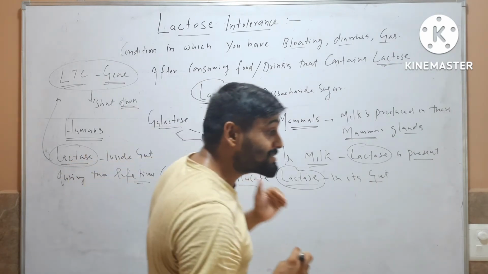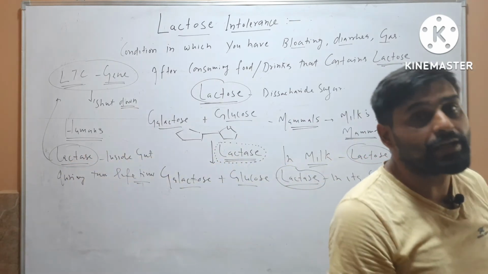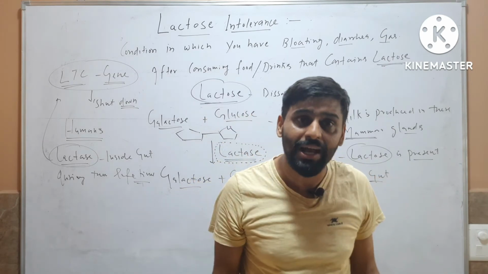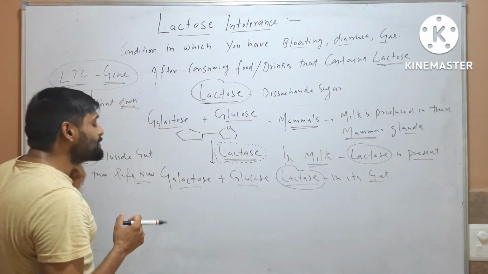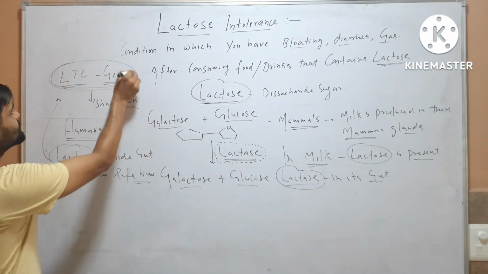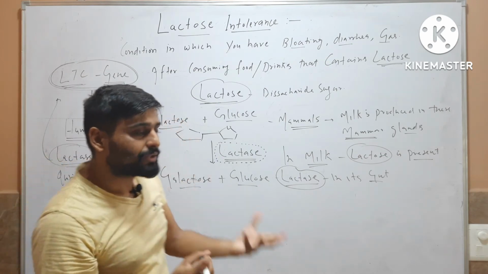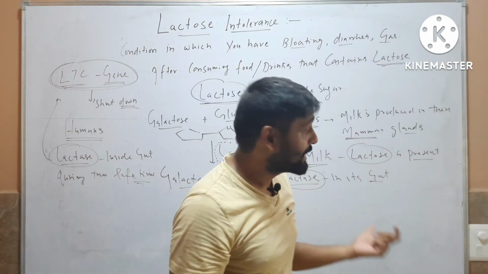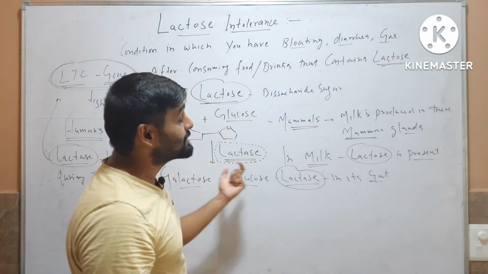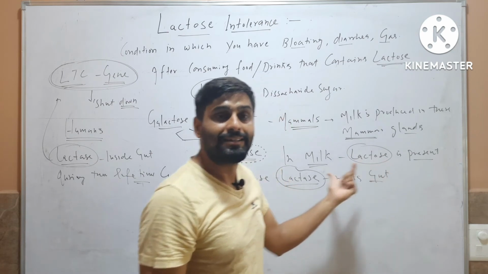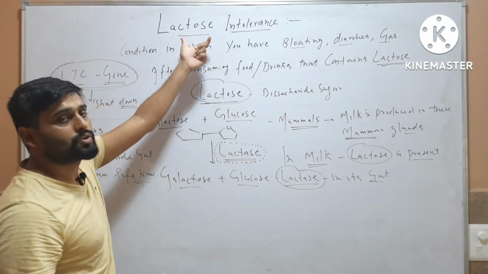But in most humans, it remains active throughout their life cycle. So they can digest milk throughout their life. But in some humans, this gene becomes inactive. And if this gene becomes inactive, then the enzyme lactase is not produced. If the enzyme lactase is not there, then they cannot digest this lactose. And this problem is called lactose intolerance.